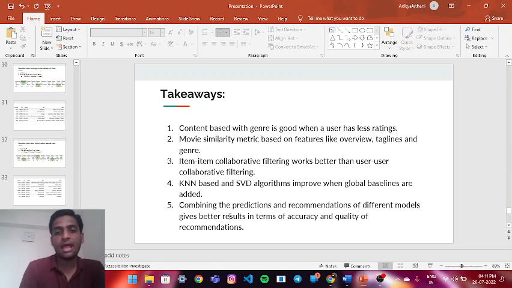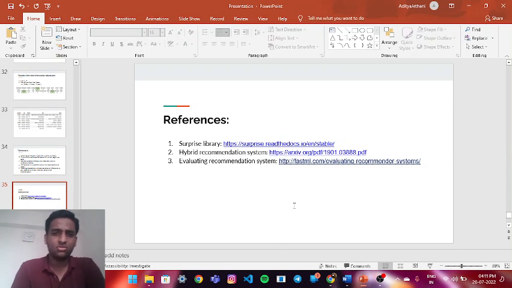Combining the prediction and recommendation of different models give better results in terms of accuracy and quality of recommendation. So the references which we use is from the surprise library, hybrid combination system and evaluation recommendation system, which we are combining it and making it accurate.